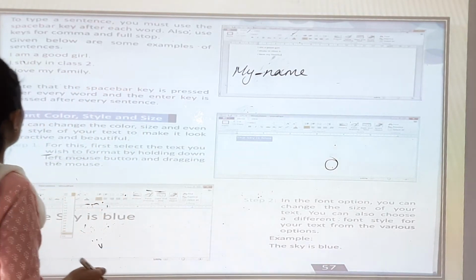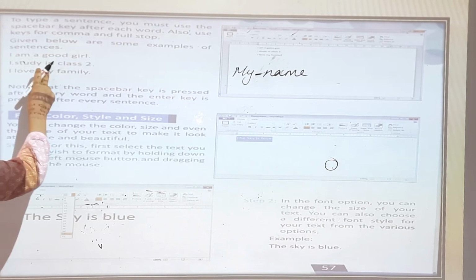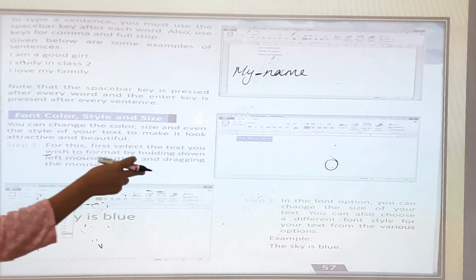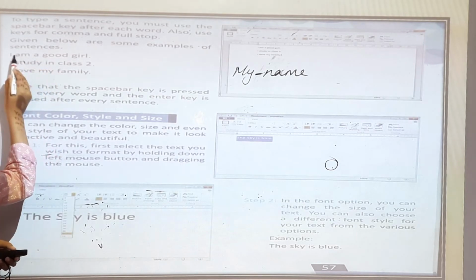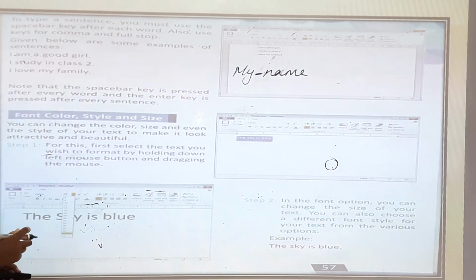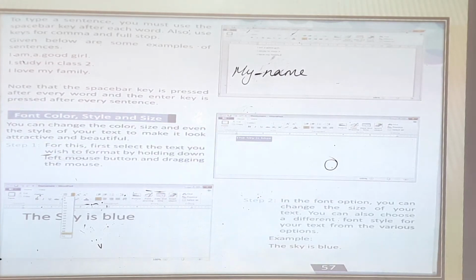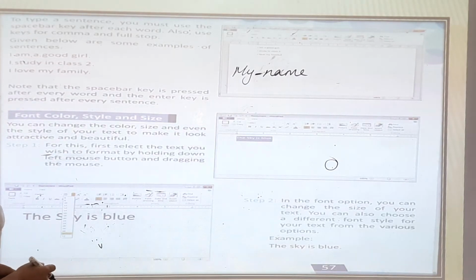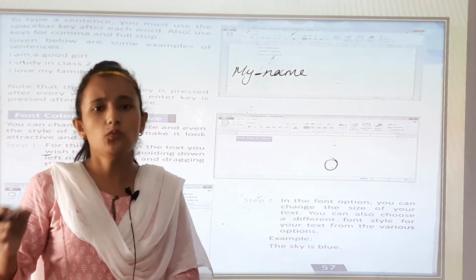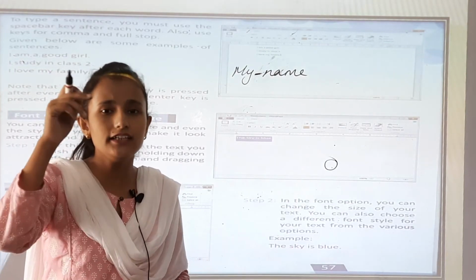Okay. Now I am a good girl. I studied in class 2. I love my family. With the help of the space bar, you can give a gap on a screen. Okay. Note that the space bar key is pressed after every word and the enter key is pressed after every sentence. Note, you have to think that after every word you are writing, you have to click the space bar button,